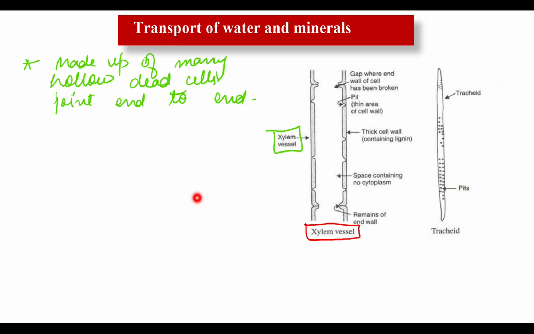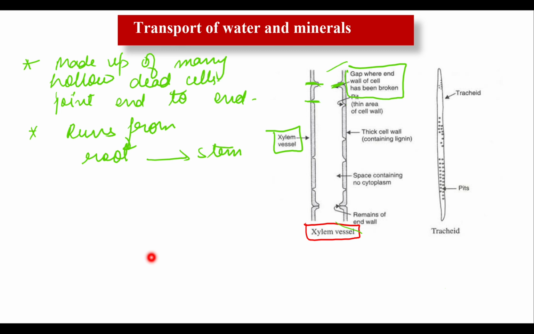The end walls of the cells have broken down, so a long open tube is formed. Look at this, a long open tube is formed, because there is a gap where the end wall of the cell has been broken. This is the part. Now xylem vessel runs from the roots of the plant right up through the stem.